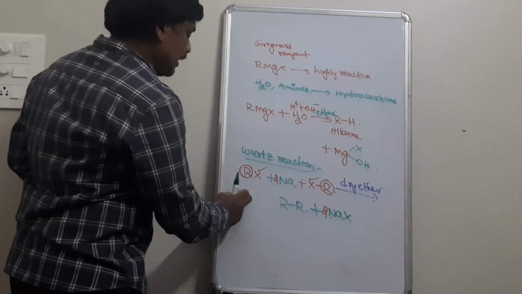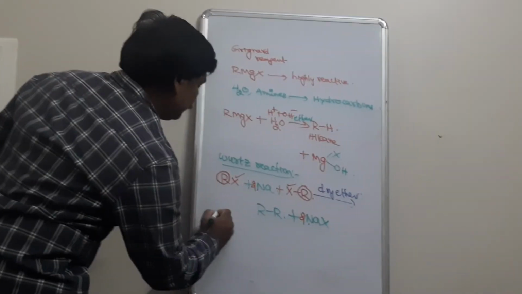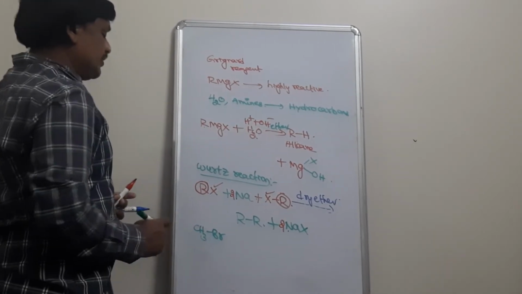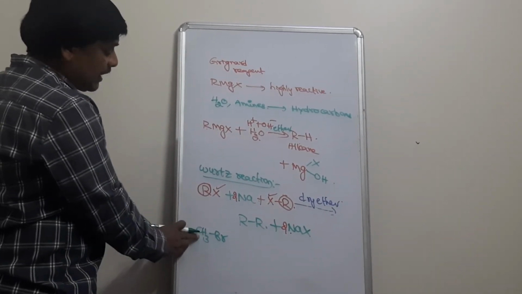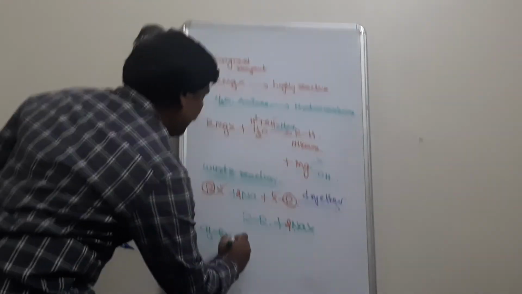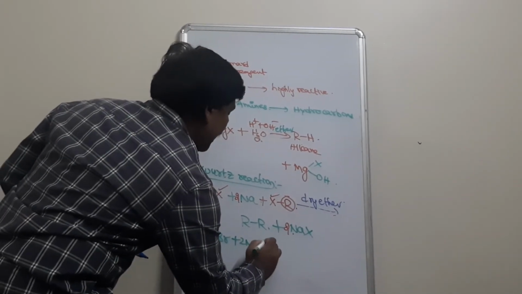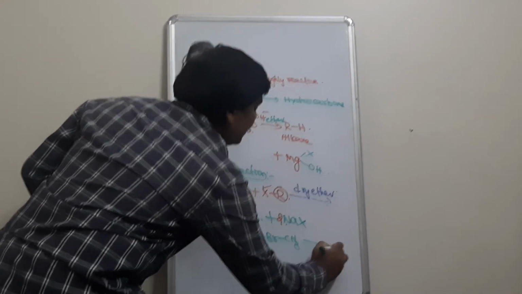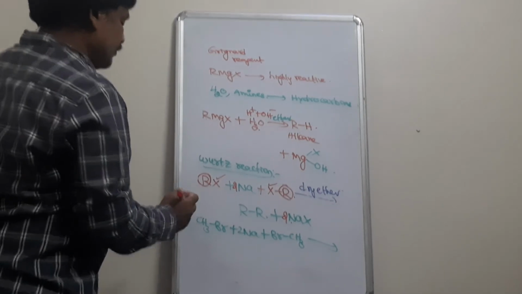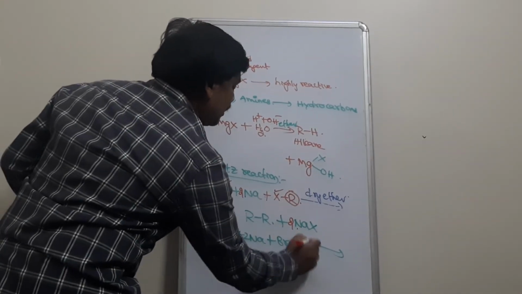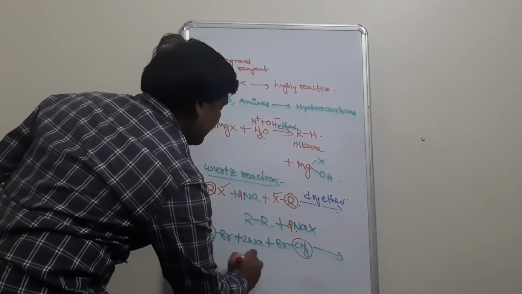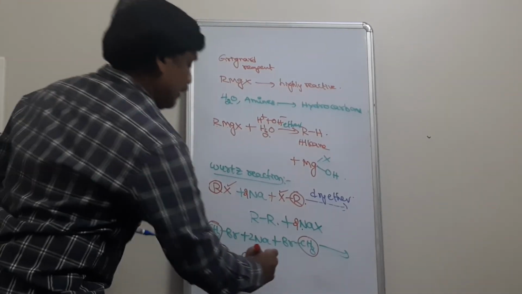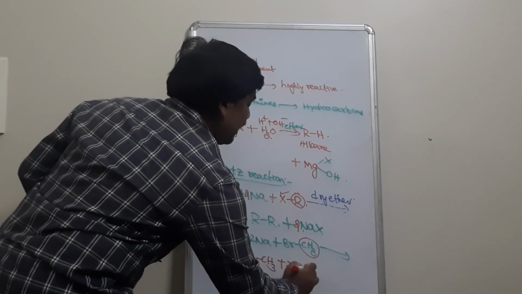Consider an example. I am taking CH3Br, with the methyl group in place of R. Methyl bromide plus 2Na plus another methyl bromide in the presence of dry ether gives CH3 single bond CH3, which is ethane, plus 2NaBr.